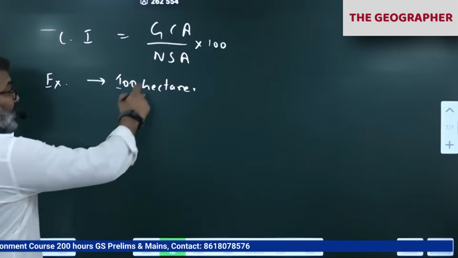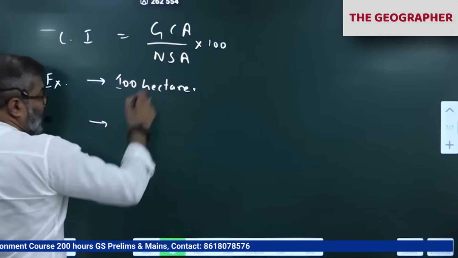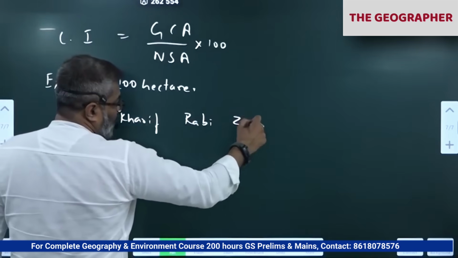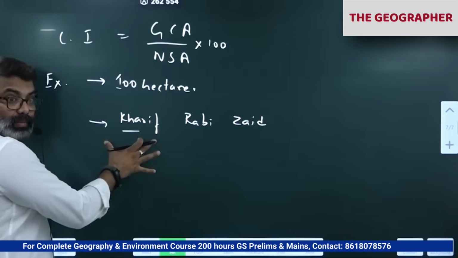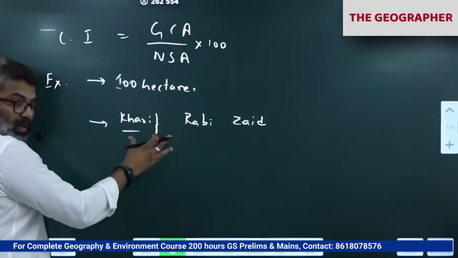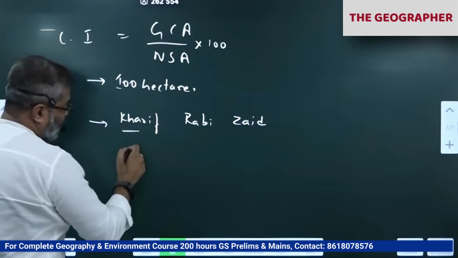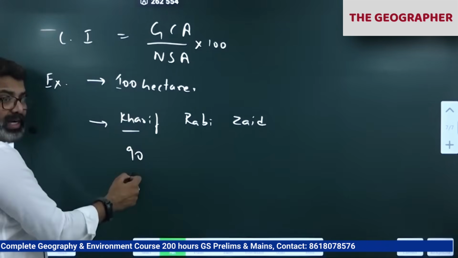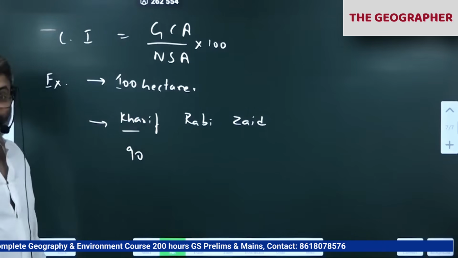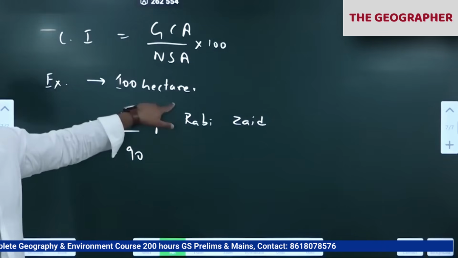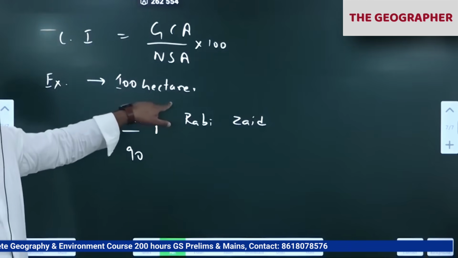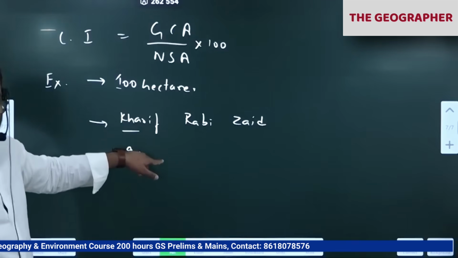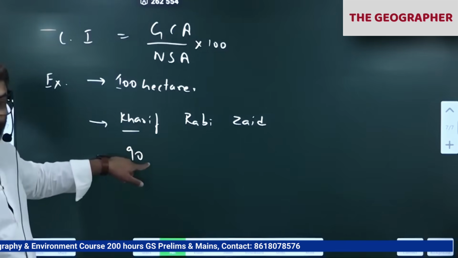Let's say in the Kharif season, Rabi season and Zaid season. In Kharif season, water is available, and most of the time laborers are also available. So he will use, let's say, 90 hectares out of 100. 10 hectares he is leaving fallow. What is fallow? Current fallow is land uncultivated for less than one year. So he is cultivating only 90.